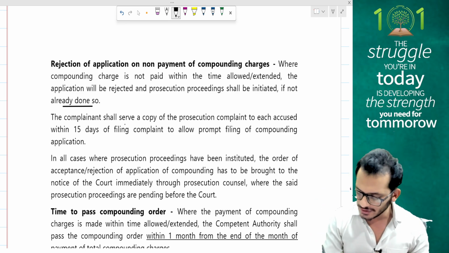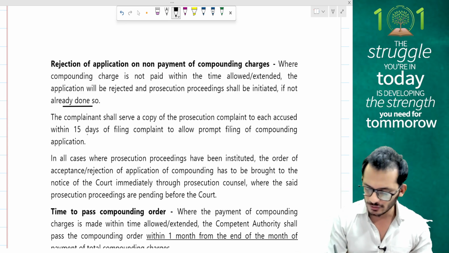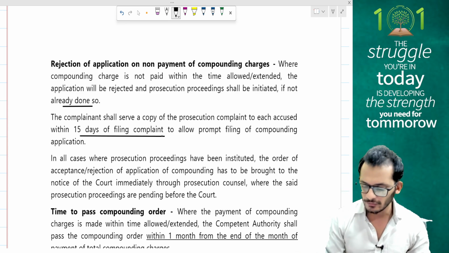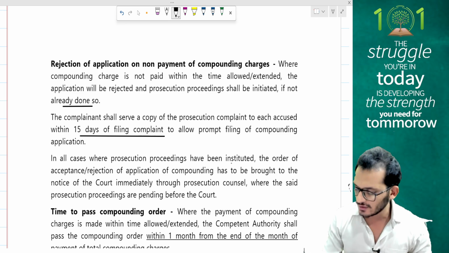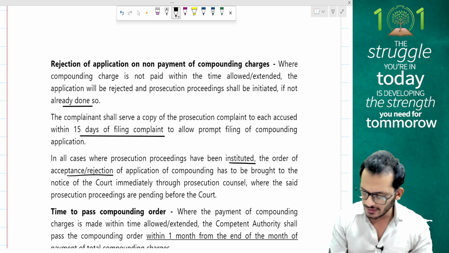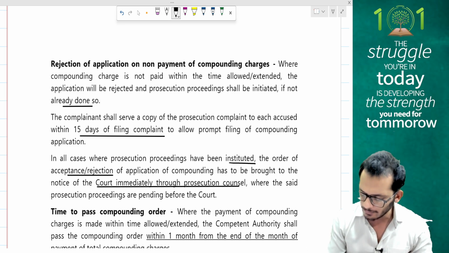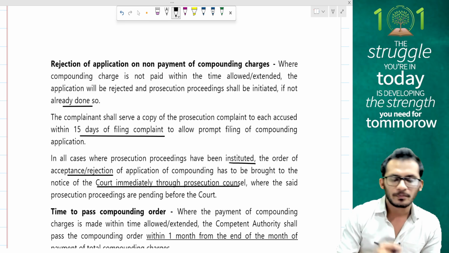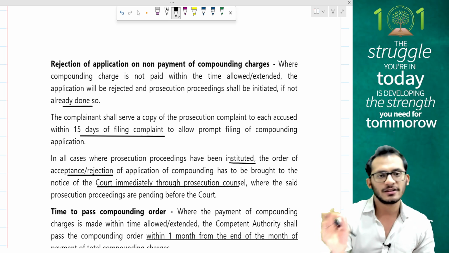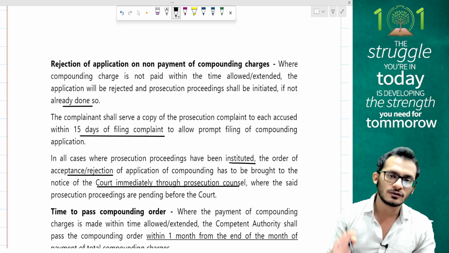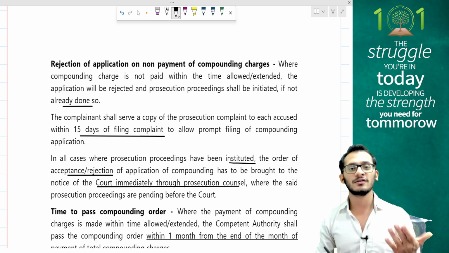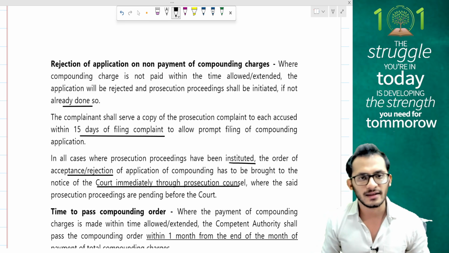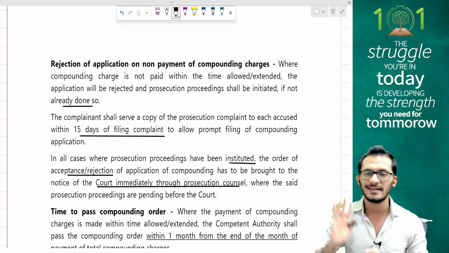The complainant shall serve a copy of the prosecution complaint to each accused within 15 days of filing the complaint to allow prompt filing of compounding application, which is fairly obvious. You have been given a timeline of 15 days. In all cases where the prosecution proceedings have been instituted, the order of the acceptance or rejection of the application of compounding has to be brought to the notice of the court immediately through prosecution counsel where the said prosecution proceedings are pending before the court. Whether you get the application approved or rejected, it has to be informed to the respective courts so that the courts can decide whether they need to keep the proceedings in abeyance for prosecution or proceed on the prosecution as the case may be. So you have to keep them informed. 15 days is the timeline to give the same.